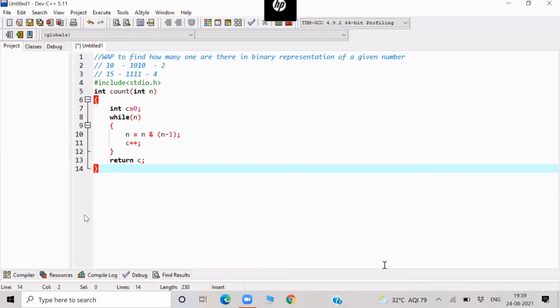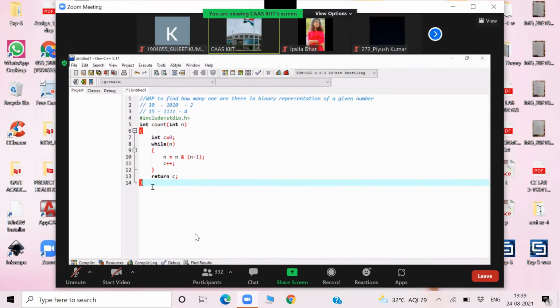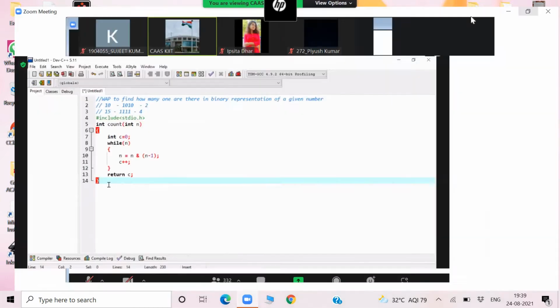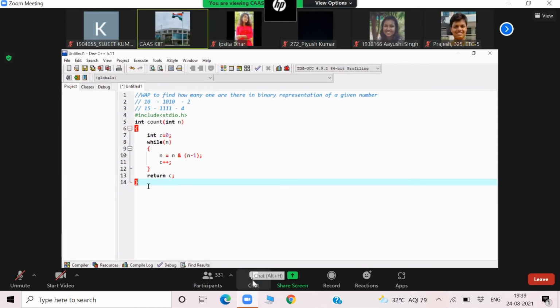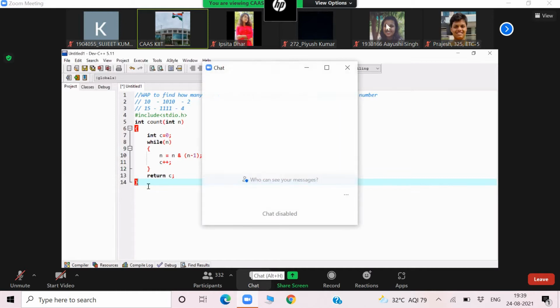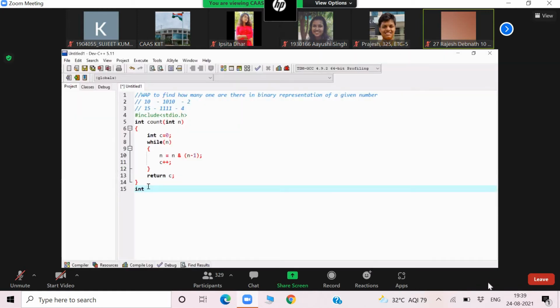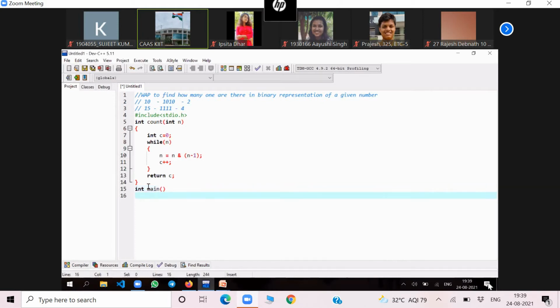I'll share the code in the chat box also, so that you can note it down and practice without copy paste. After the class, try to practice these programs on your own without copy paste. Here, try to understand the logic, then you can write the program. int main, then write here int n.